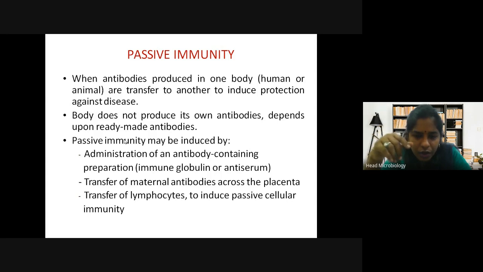This you all know: during birth, the child gets the mother's antibodies through the placenta. So this is the second option, where your body is not producing antibodies but getting them from another person. And the third one is transfer of lymphocytes to induce passive cellular immunity. In this case, lymphocytes are directly injected to induce passive cellular immunity. I hope it is clear.